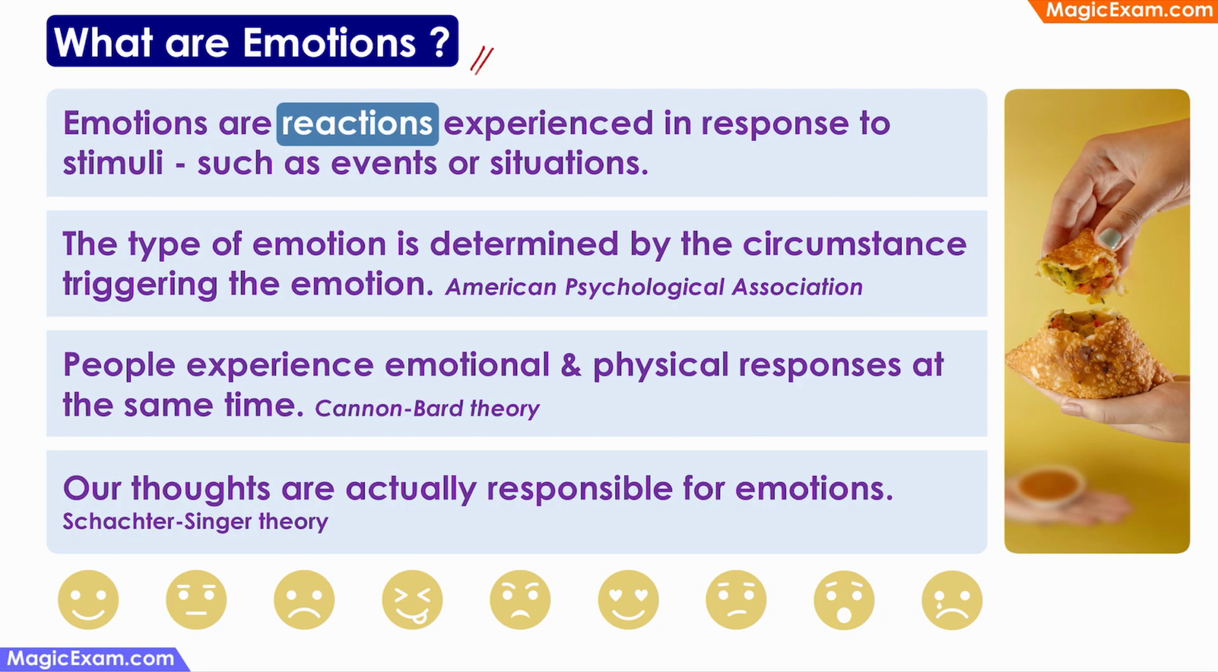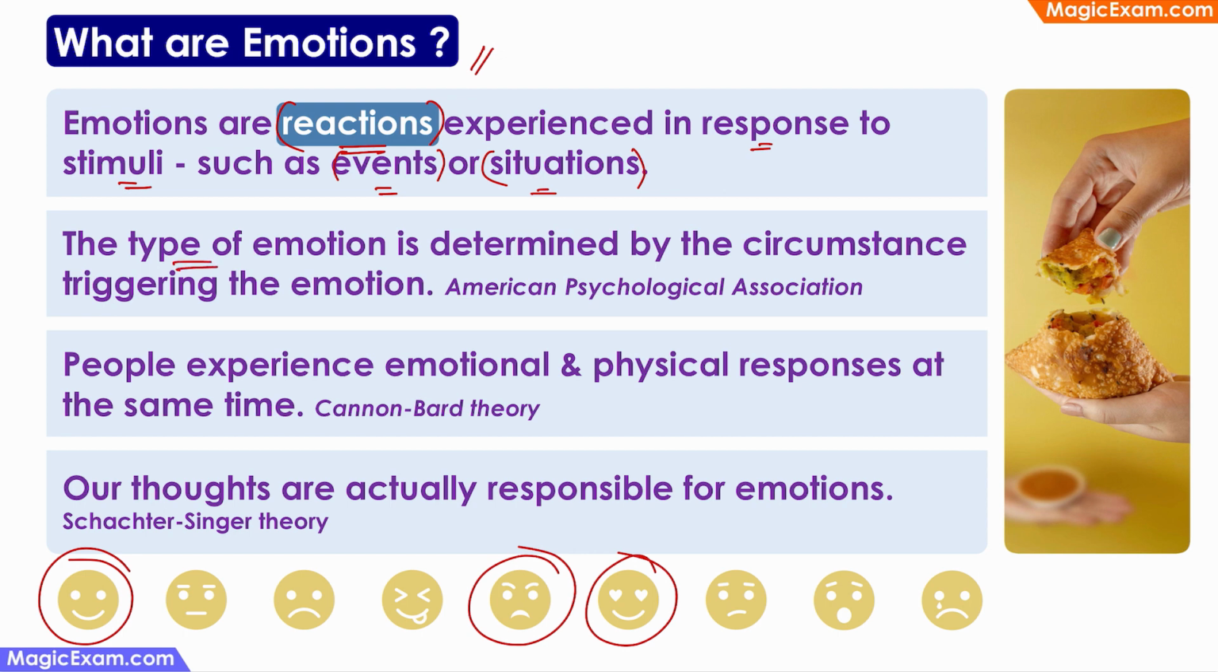Now, what are emotions? Emotions are reactions that we experience in response to a stimulus. And these stimuli can be events or situations. For example, when I see somebody that I like, then I might feel happy, I might smile. When I see somebody that I hate, then I might feel angry. When I see somebody that I love, then I might feel very excited. So these are all reactions that I'm experiencing in response to stimuli. And these stimuli can be events or situations or people.